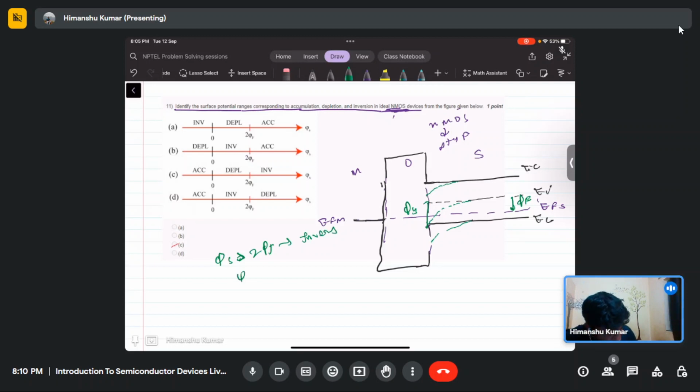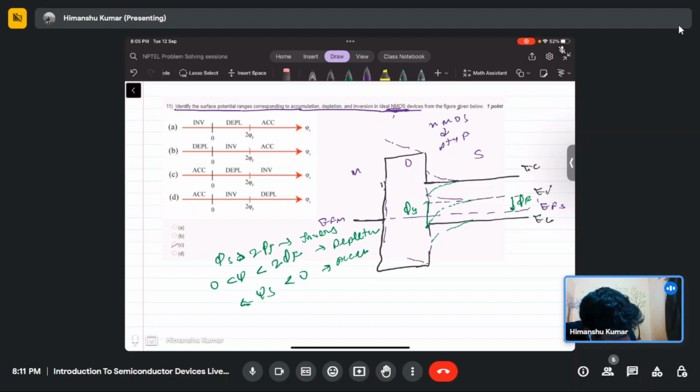And when psi s is less than 2 psi f and greater than 0, that is known as the depletion region. And when psi s is less than 0, that is known as the accumulation region. In case of psi s less than 0, how will the band diagram look? It will bend in the other direction. It will bend like this, similarly here it will be like this.